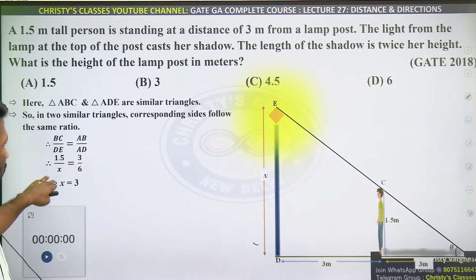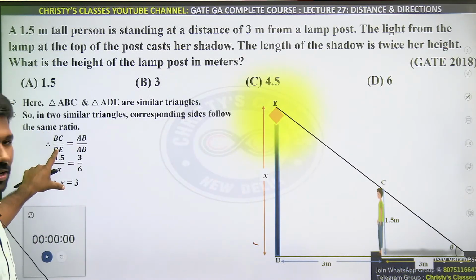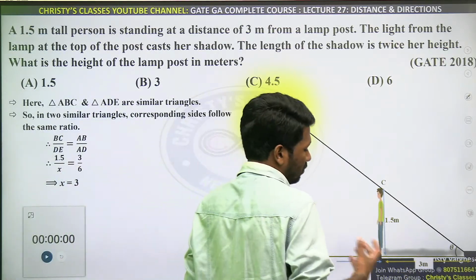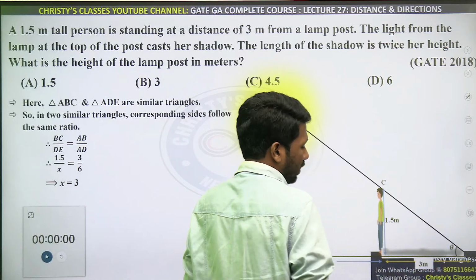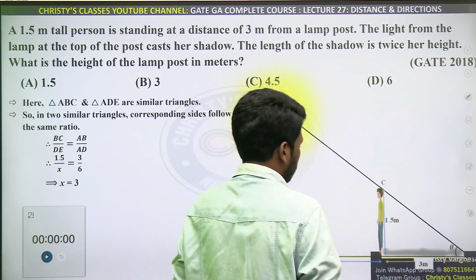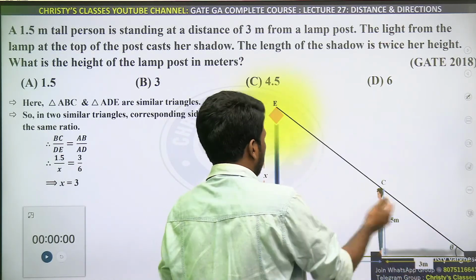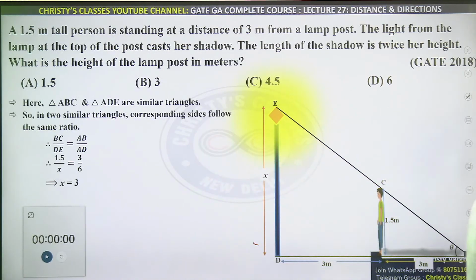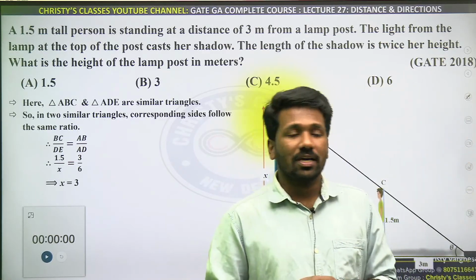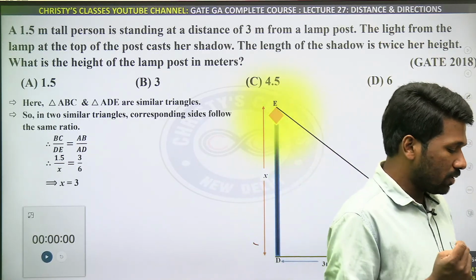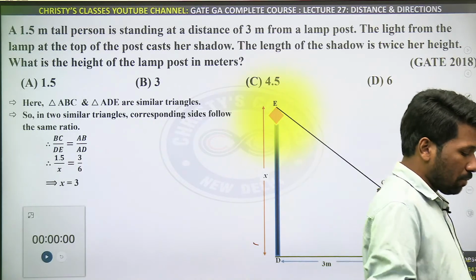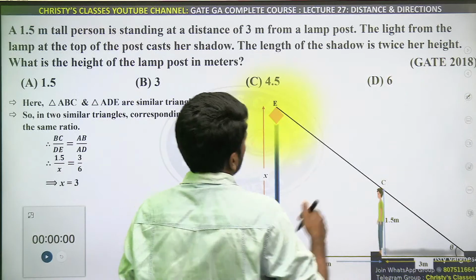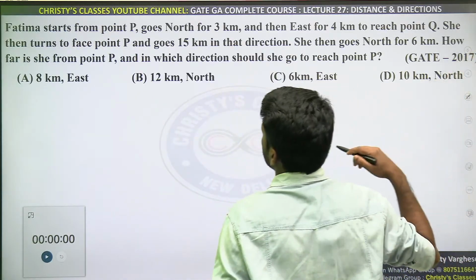These steps are just for those people who cannot do it without steps. But if you can do it without steps, that is much better and it will save a lot of time. 3 doubled is 6, so 1.5 doubled should be 3. That is the meaning of, for similar triangles, their ratio of sides are equal, or proportional. If that is clear, let's go to the next question.